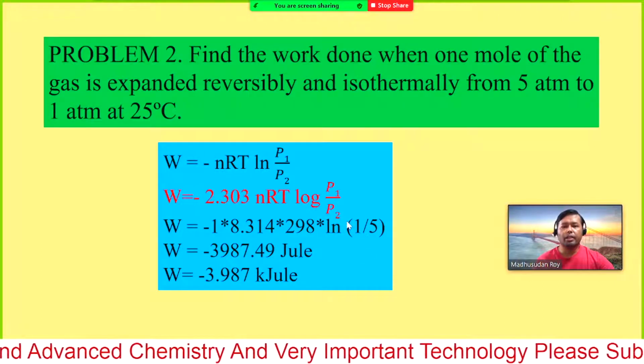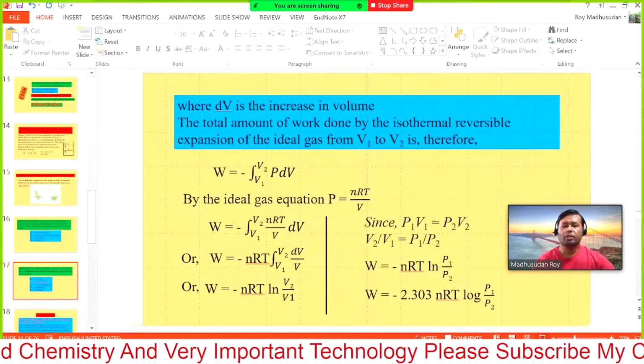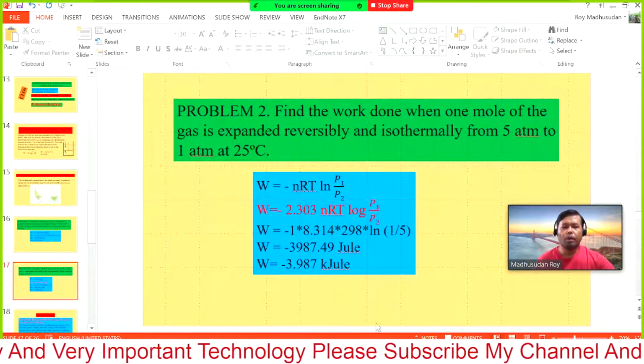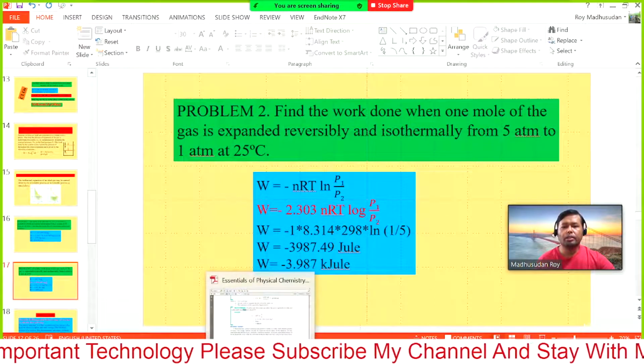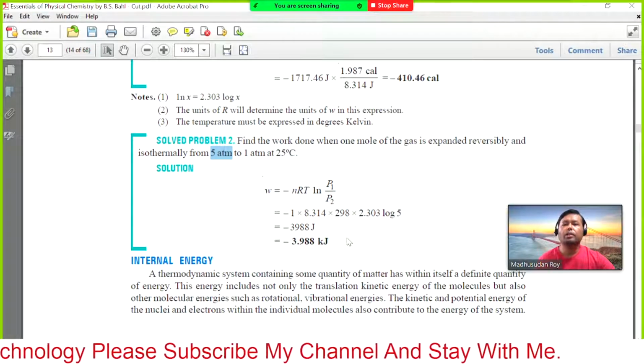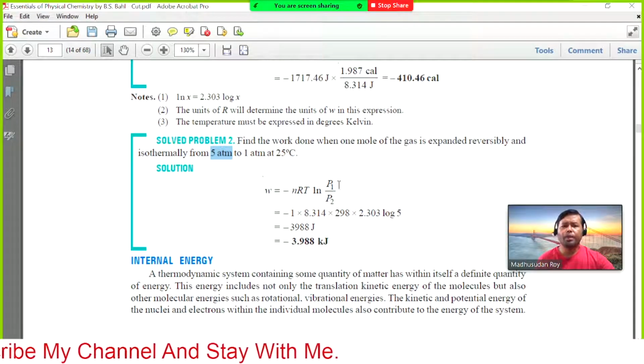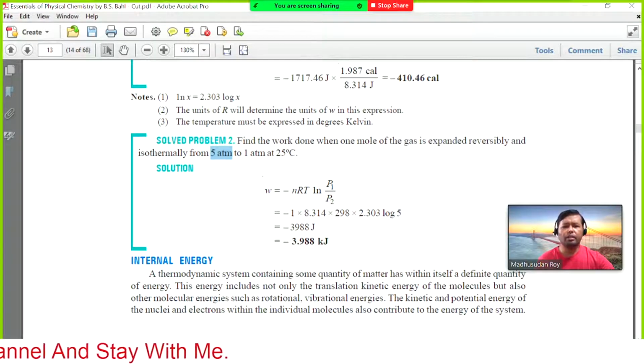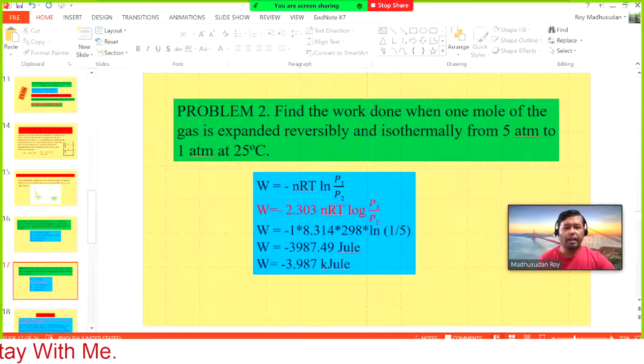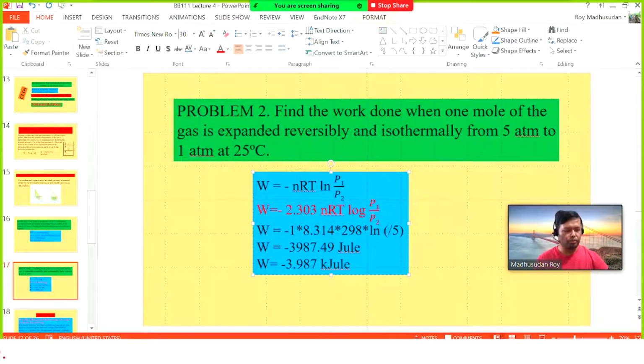Okay, P1, that should be not in terms of ln. In this book they have used log. Yes, one thing, in terms of ln P1 P2, that is also okay. Sorry, I think I made this mistake. 5, it should be just 1.